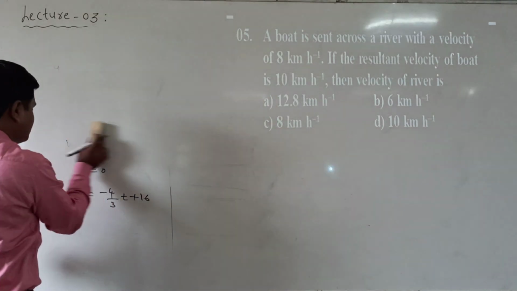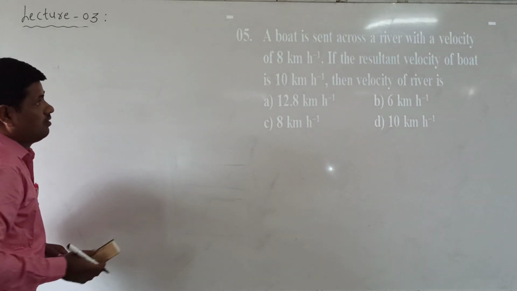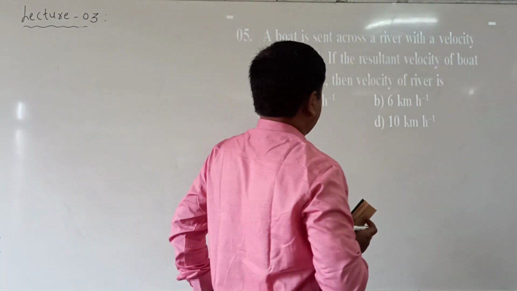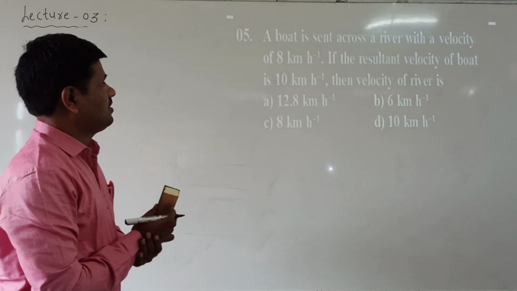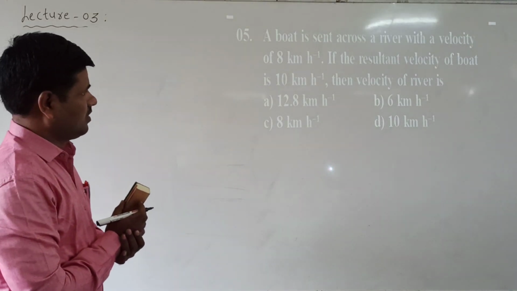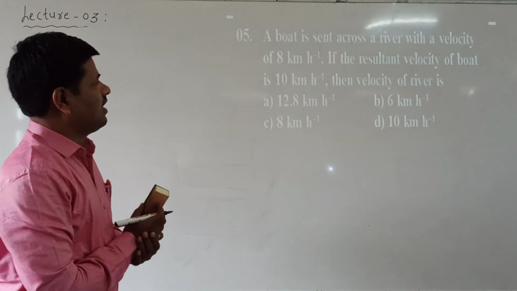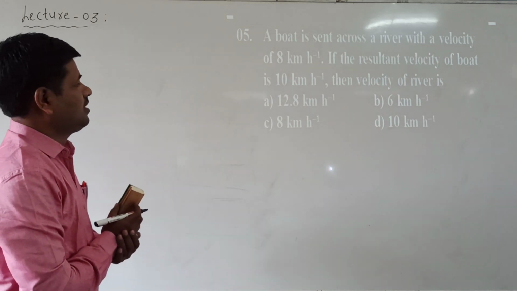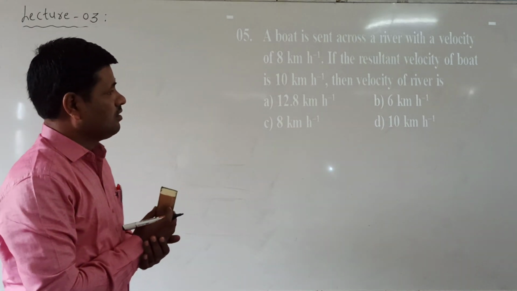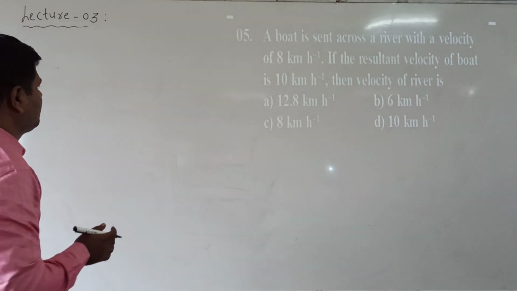What is the fifth question? See here. A boat is sent across a river with a velocity of 8 km per hour. If the resultant velocity of the boat is 10 km per hour, then the velocity of the river is asked.